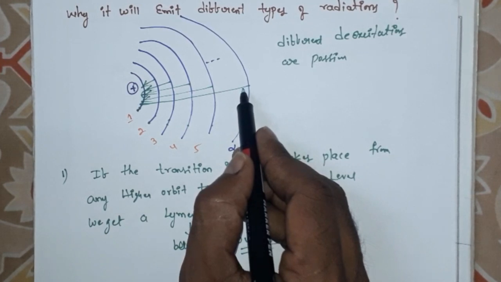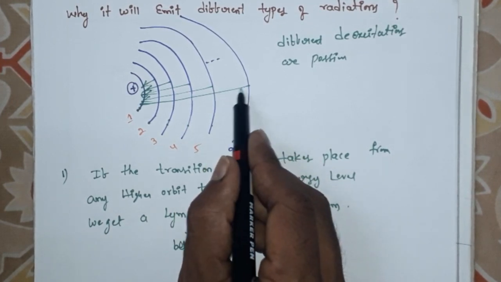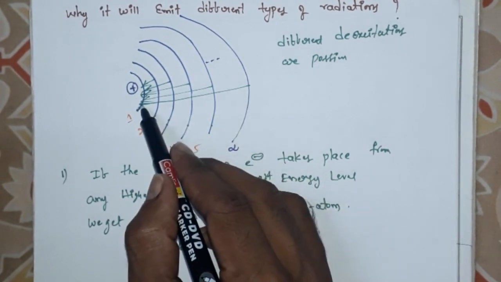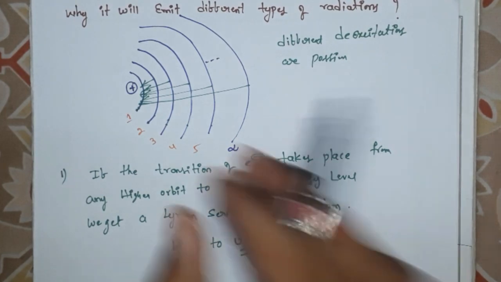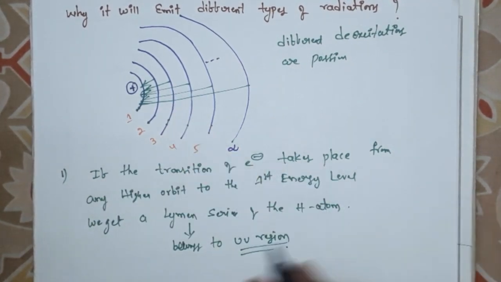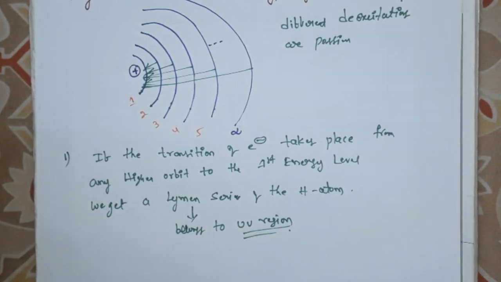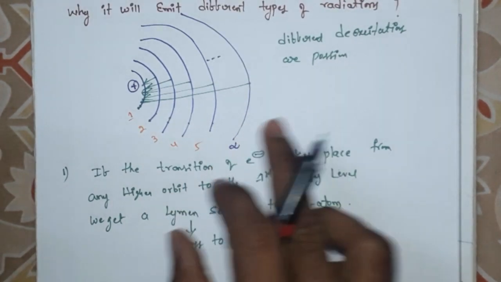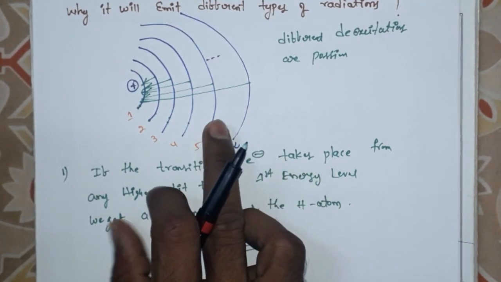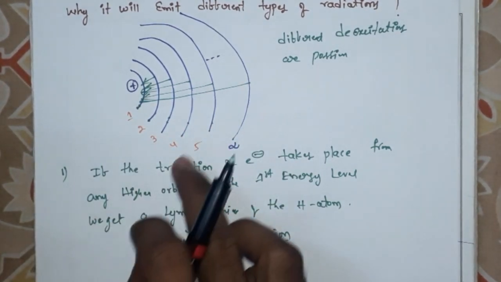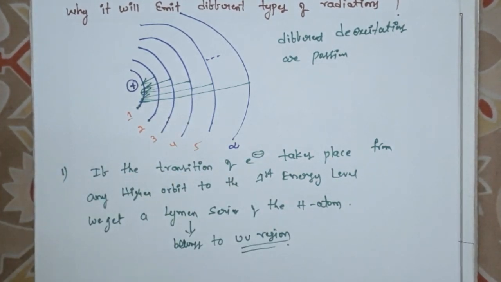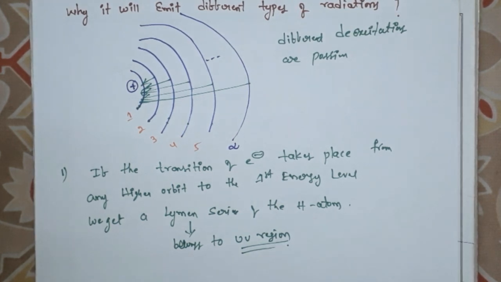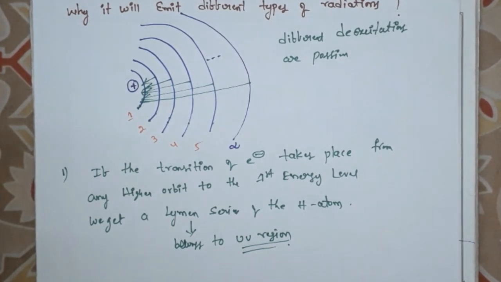While the electron jumps from any higher energy level to the first energy level, it releases energy, and that radiation is in the form of the UV region. This radiation belongs to the ultraviolet region. This is the first series.